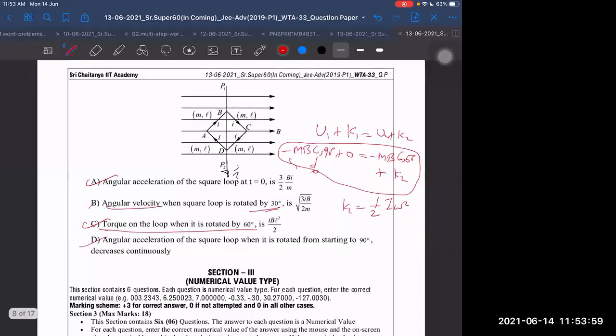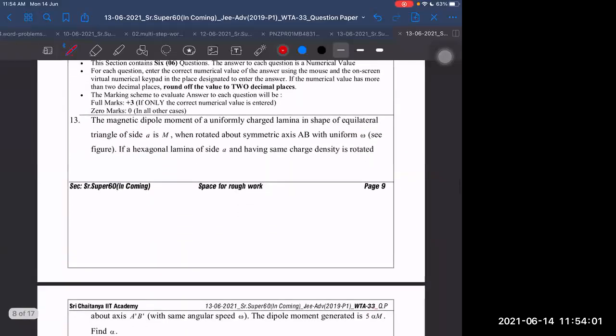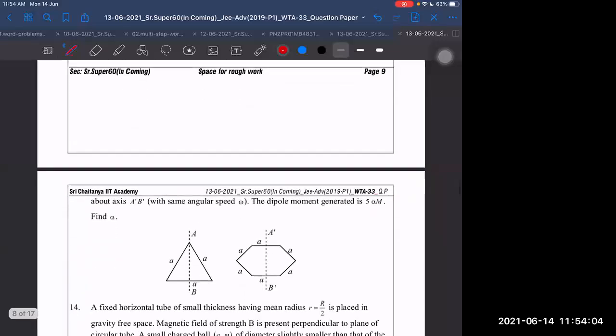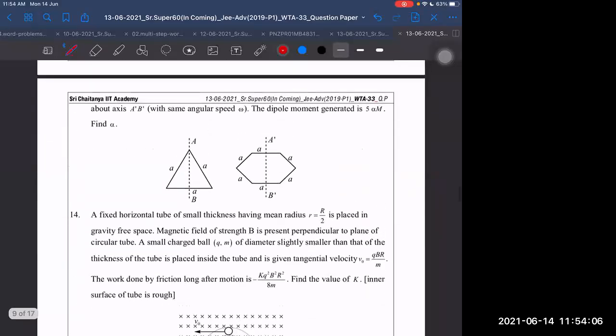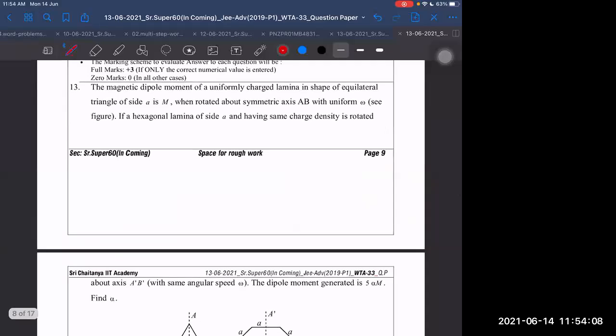Next, 13. Sir, 13. 13 is out. A moment of inertia.